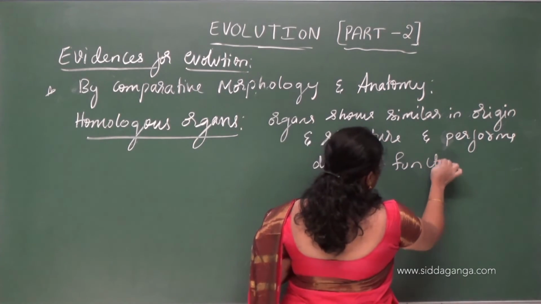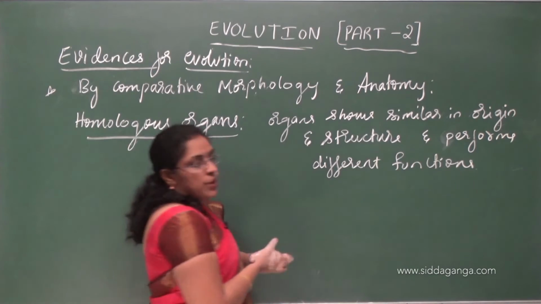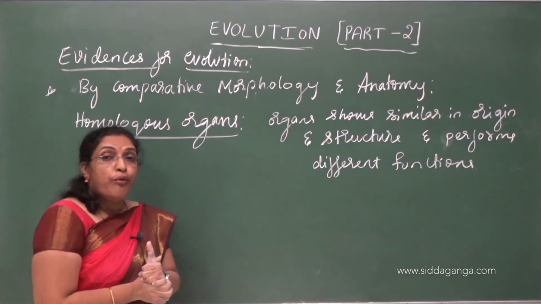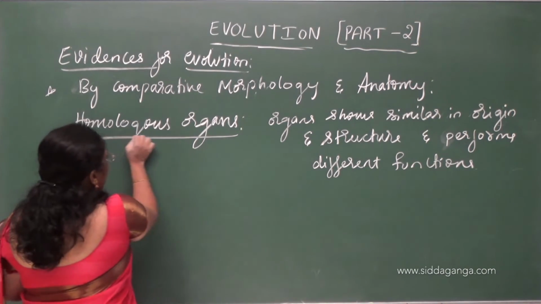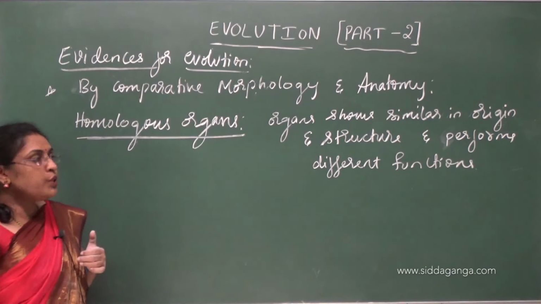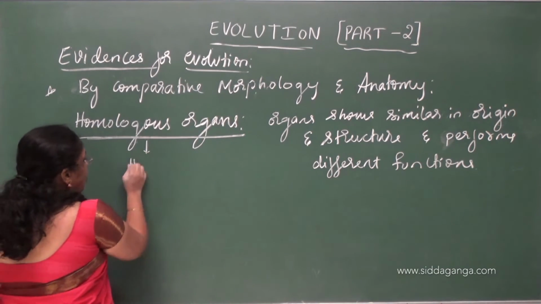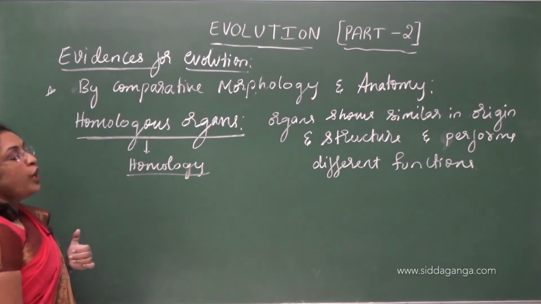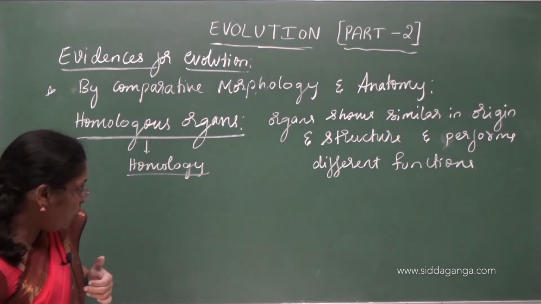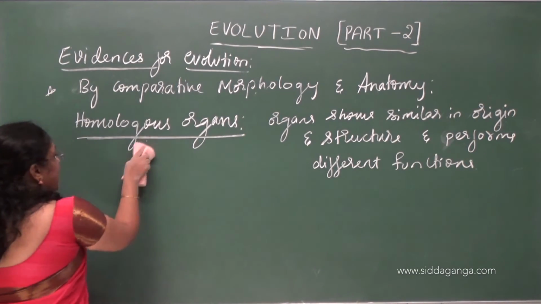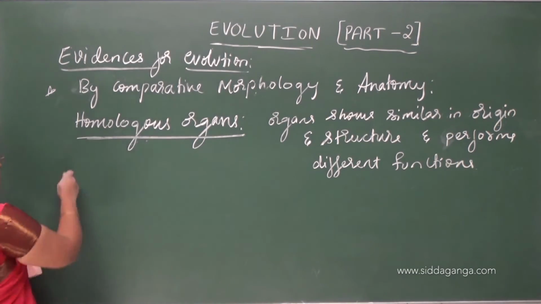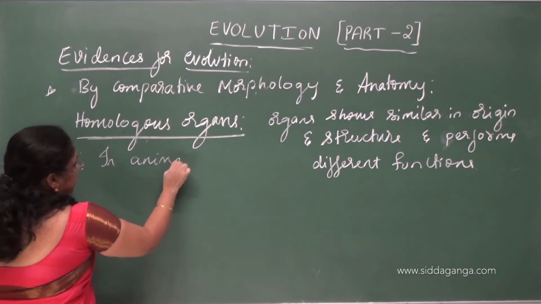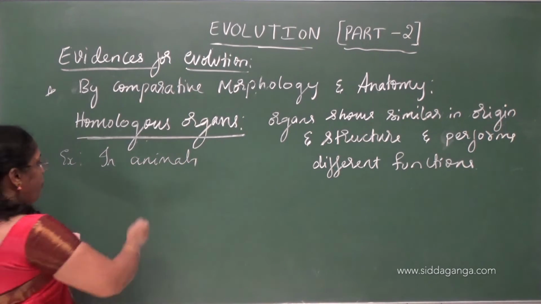So organs which are similar in origin and structure and perform different functions come under homologous organs. And the study about homologous organs is called homology. Homology means study about homologous organs. For these, examples of homologous organs in animals: in animals, forelimbs